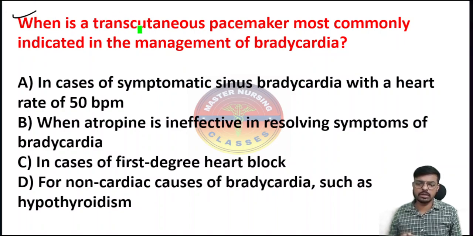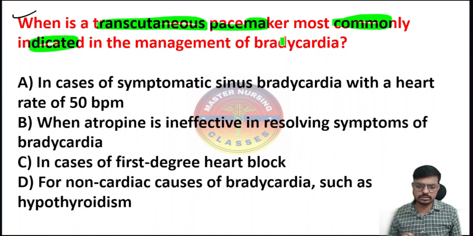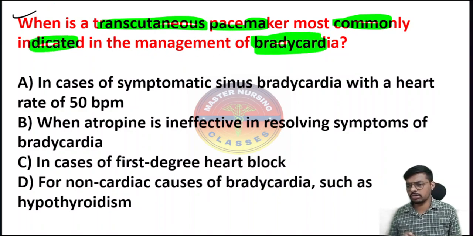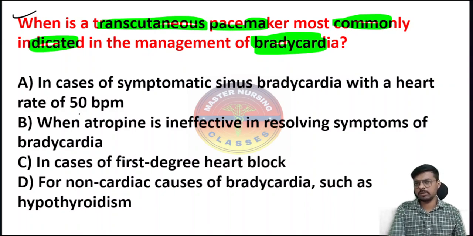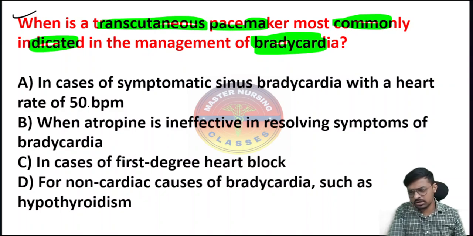The next question is: when is the transcutaneous pacemaker most commonly indicated in the management of bradycardia? Just now we told when we have to use the transcutaneous pacemaker. First we have to use atropine sulfate as the drug of choice. If the drug is still not responding, meaning the heart rate is not improving with the medication, then we go for the pacemaker. So that is very important, and search for the option here.